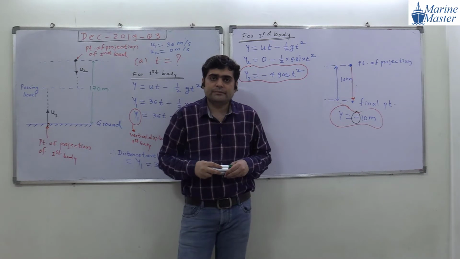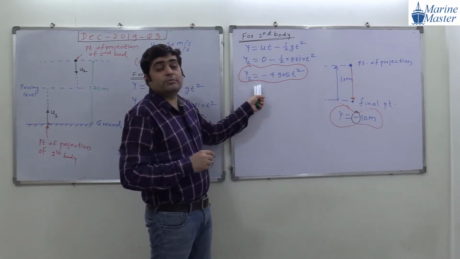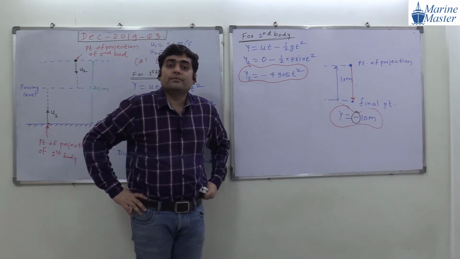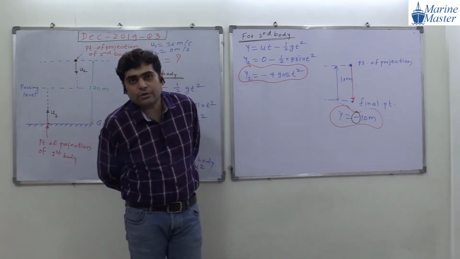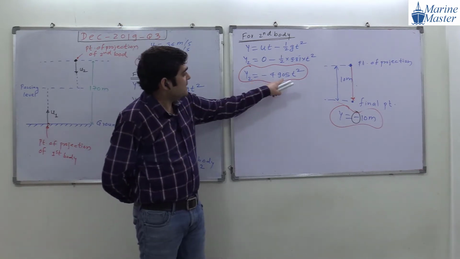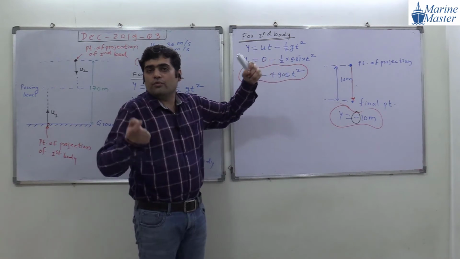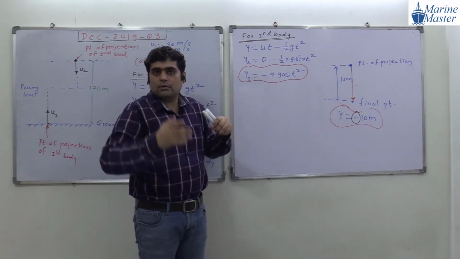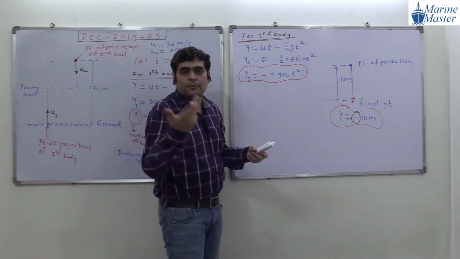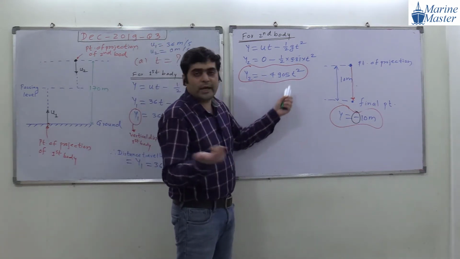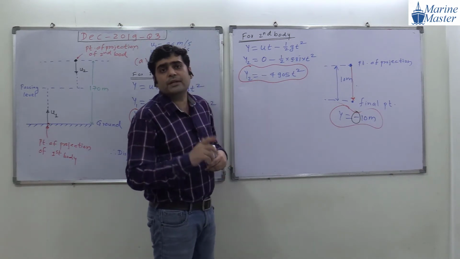Anyone can tell me? Here, the vertical displacement of the second body will be what? Always negative. See, t square means whatever the time we put, 1, 2, 3, 4, 5, suppose if you put 1, minus 4.905, whatever the value we put, it will come negative.